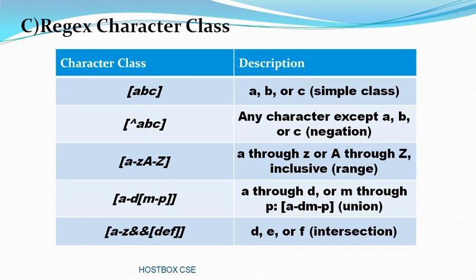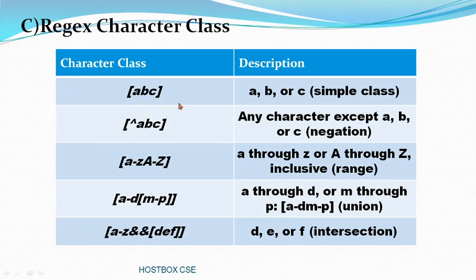See, the next one is regex character class. Here some character classes will be there. What is a character class? In square brackets you can give [abc]. That means it is a simple class, which describes a, b, or c. And square bracket with a caret, [^abc], means any character except a, b, or c. This is called negation. So that means we are going to search, for example, a pattern with a, b, c, d.